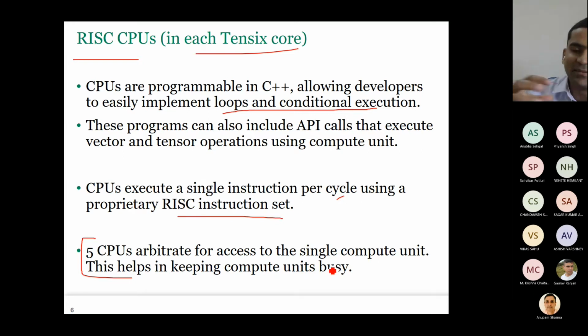Master-slave is not a very respectable term, but in the computer world we do use this term, master and slave. So the CPU is acting as a master. The master himself is not doing much. The master is doing some scalar operations, but the bulk of the compute is done by the vector and tensor unit, which is the compute unit. So five masters are giving tasks to the compute unit because we want the compute unit to remain as busy as possible. Only then will we get the peak performance.